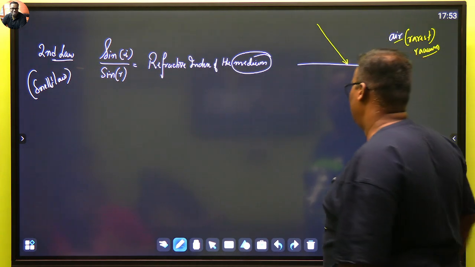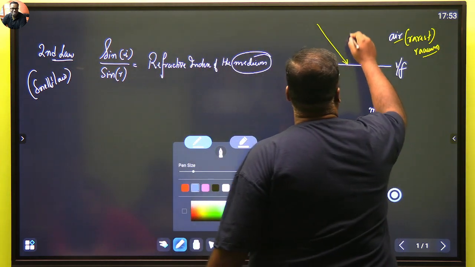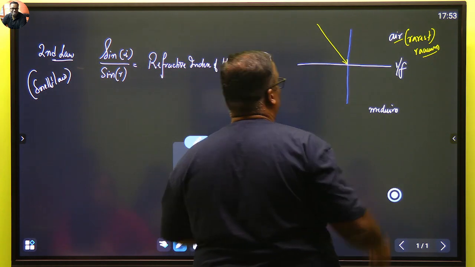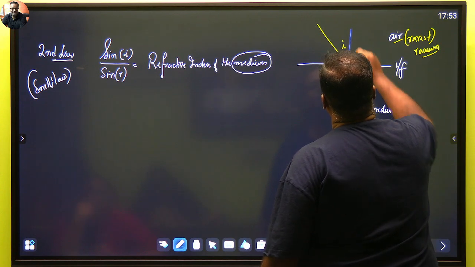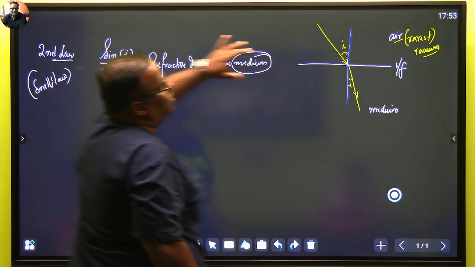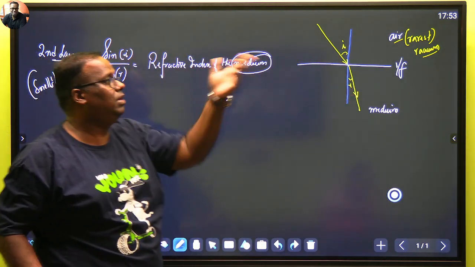It is the rarest of all. So I go by my same diagram. I am making a normal out here, and I would see that the ray has bent towards the normal. So this is my I and this is my R. Snell's law says that sine of this angle over sine of this angle, sine I by sine R, is the refractive index of the medium.